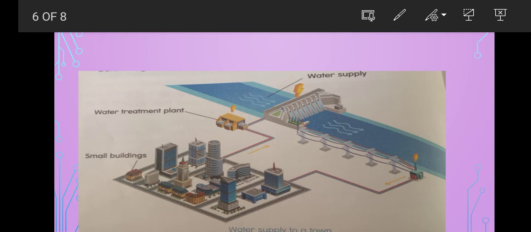The water treatment plant kills the germs in the water and makes it clean and safe for people to use. The clean water then travels to homes through the pipes. See here, children, first is the river water, and before coming to our house it goes directly to the water treatment plant. We know germs make us sick. That's why the plant kills the germs and makes the water clean and safe for people to use. Then the clean water travels to homes through the pipes, and then we get the clean water. Today we learned how water reaches our homes from the water sources.